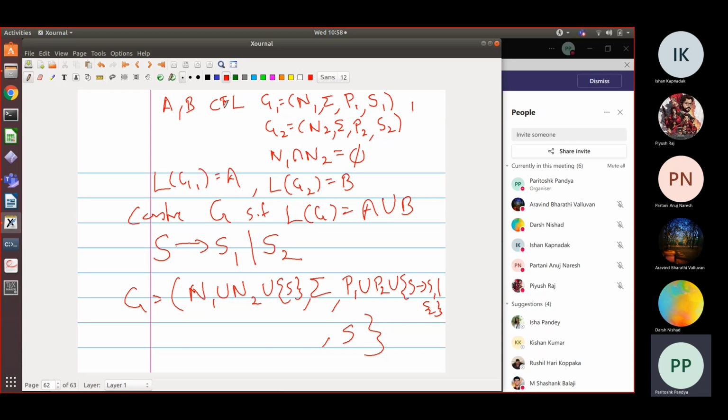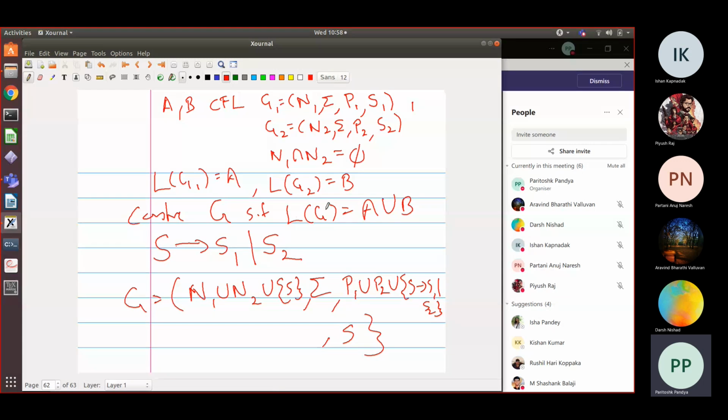Similarly, for every string in grammar G2, we will be able to give a derivation in the new grammar. If there is a derivation in our new grammar, that derivation must begin with S goes to S1 or S goes to S2. And the remaining derivation can be mimicked in the corresponding grammar. So this is the informal proof that we get the same language as A union B.